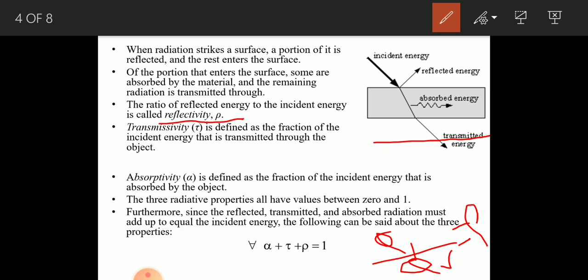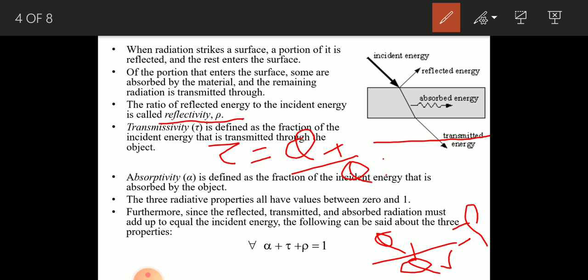Similarly, there is the transmittivity. How do you define transmittivity? The fraction of incident energy that is transmitted through the body is called the transmittivity of the body, and it is denoted by the letter tau. That is, the amount of heat transmitted divided by the amount of heat incident on the body.